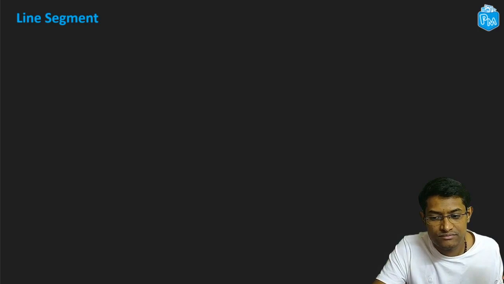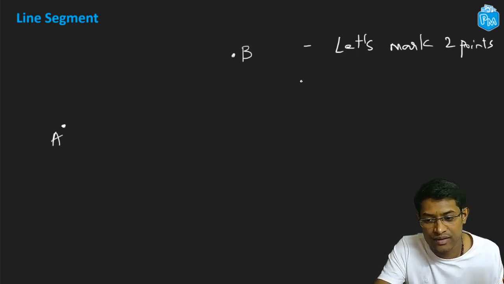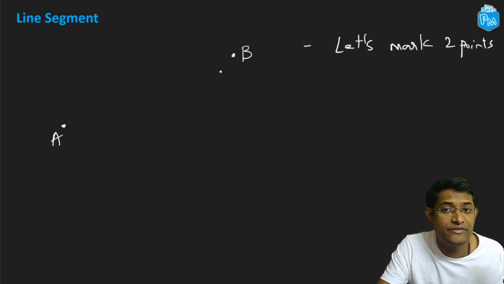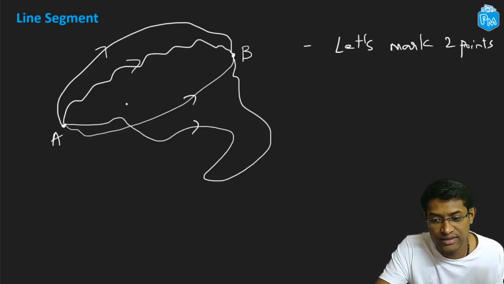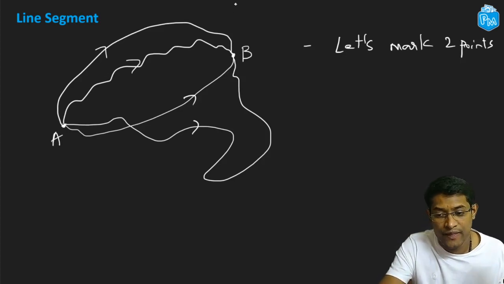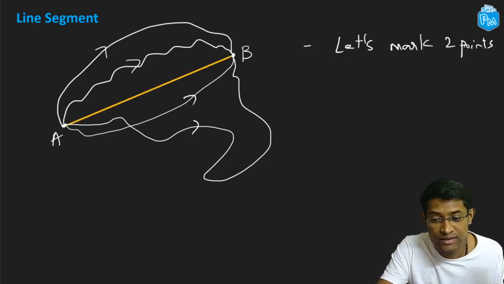All right, what is a line segment? Let's mark 2 points. So I have point A over here, and I have point B over here. Now let's try to go from point A to point B in all the different ways that we can imagine. So say I can go from A to B in this way, or I can go from A to B like this, or like this, or I could even go like this, right? Now you will see that if you want to go from A to B, the shortest way is this path, right?